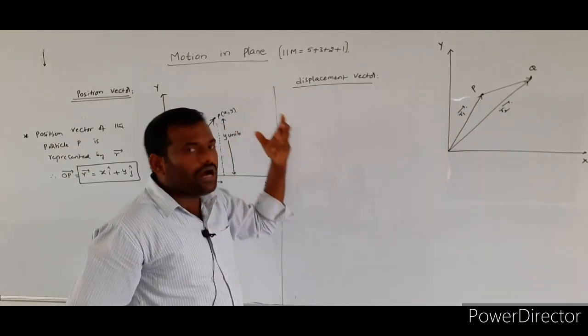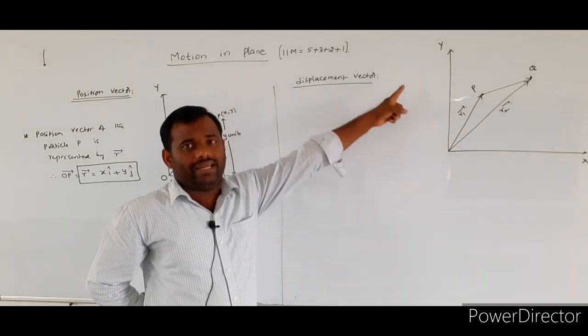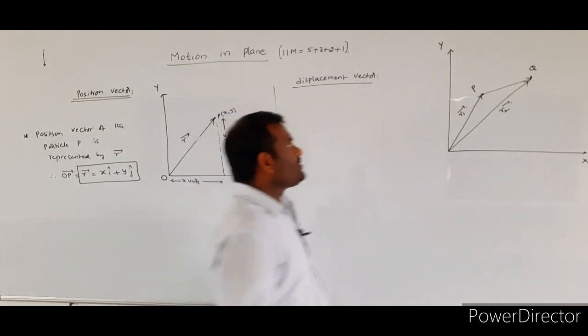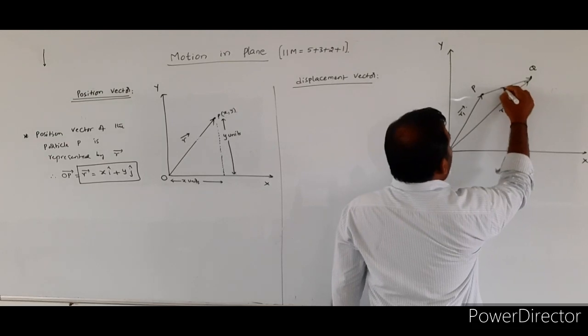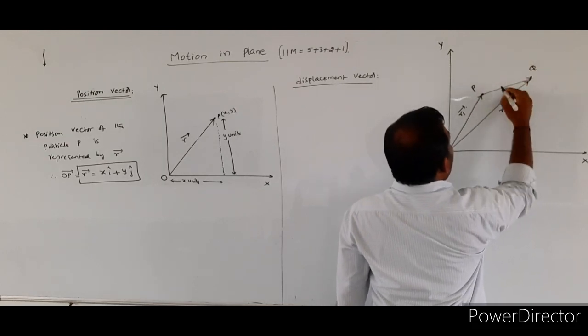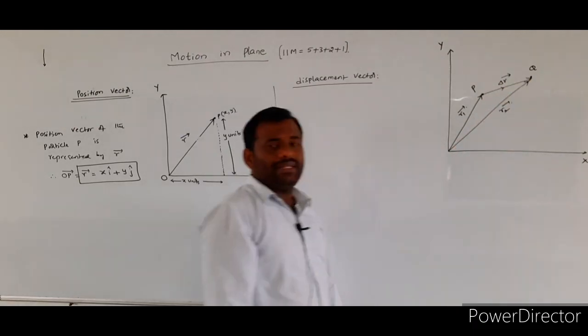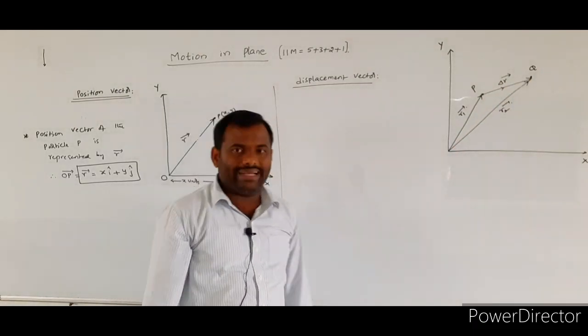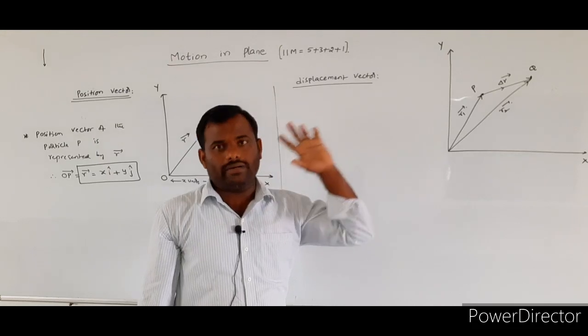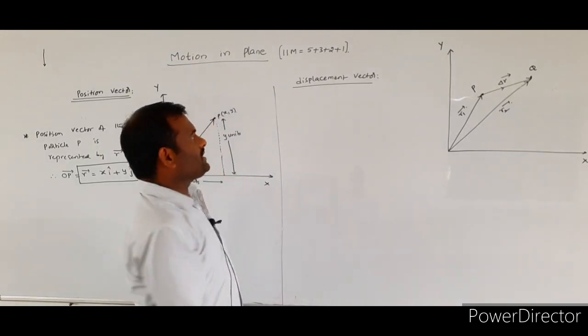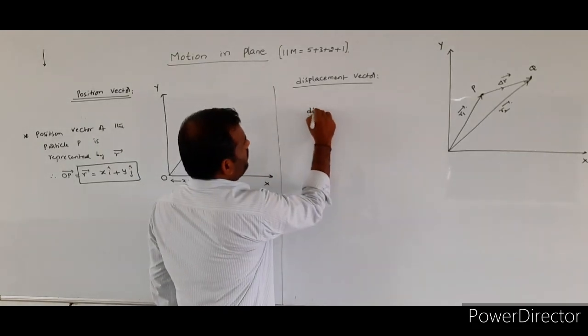Here what we have to calculate is the displacement vector from P to Q, which I take as delta R bar.